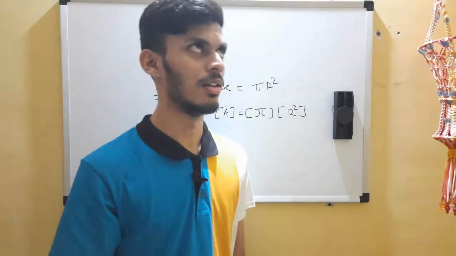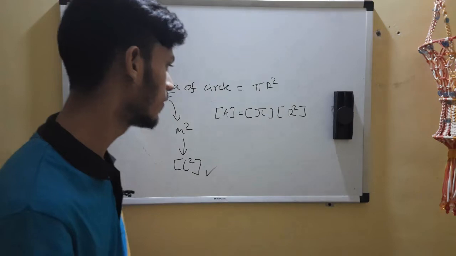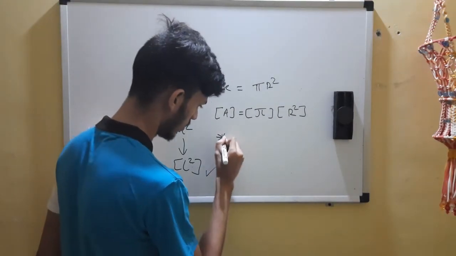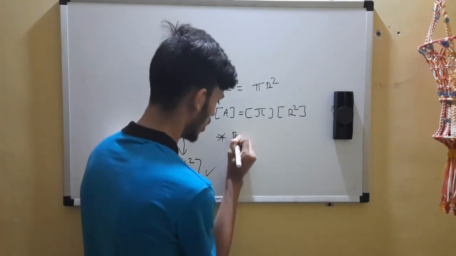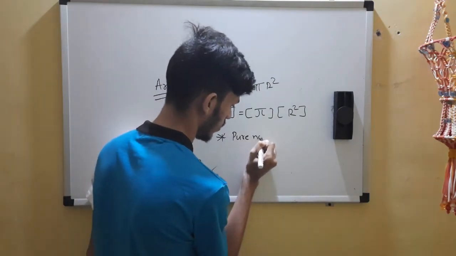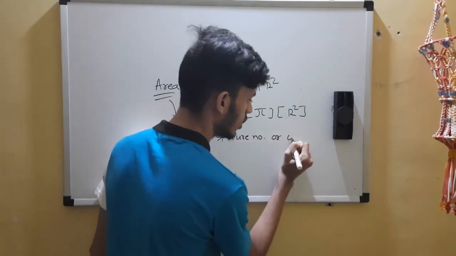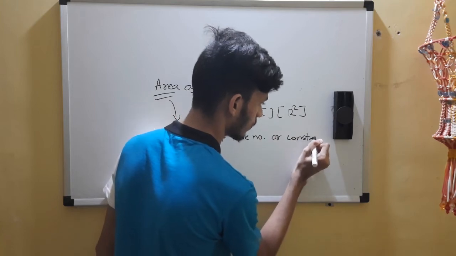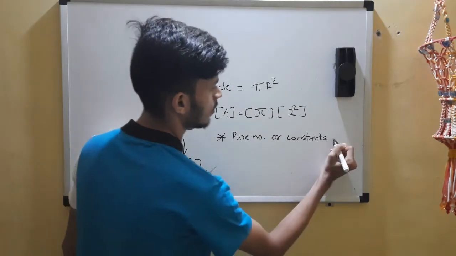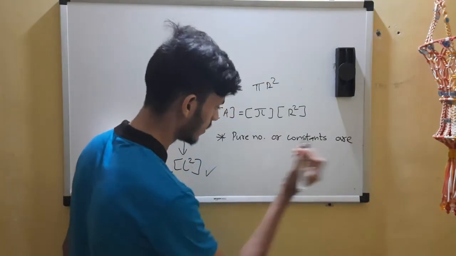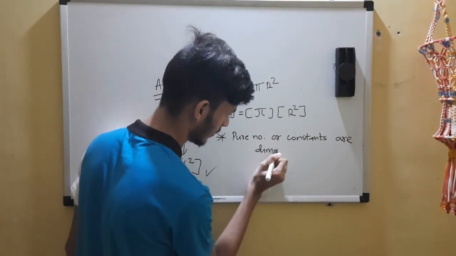So golden rule number 3, I guess, not 4. Okay, 3. What does it state? Pure numbers or constants are dimensionless.